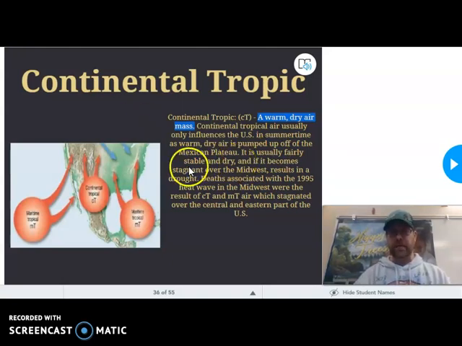If you see this, if it becomes stagnant, which means if it stays in the Midwest, you can have drought. Drought is that word we talked about earlier in the year that a lot of us struggle with. Don't forget, drought means there's not a lot of water, there's not a lot of rain going on, which makes sense if we think about it from a warm, dry air mass. It's not raining. Okay, you can look at this. Deaths associated with the 1995 heat wave in the Midwest were the result of Continental Tropic and Maritime Tropic air, which stagnated over the central and eastern part of the U.S. And we can get into that later on.